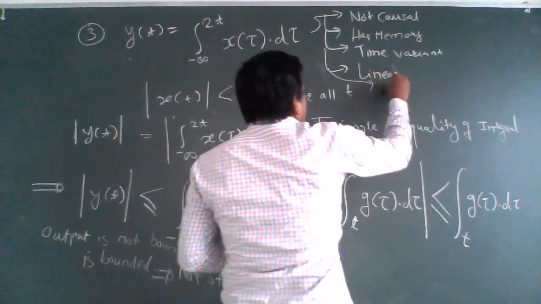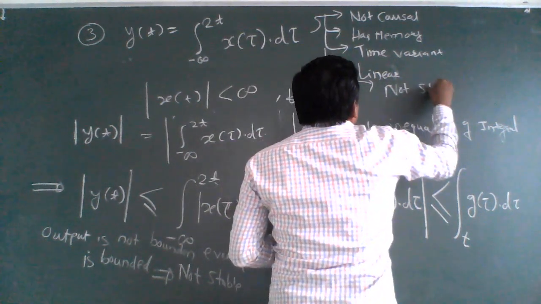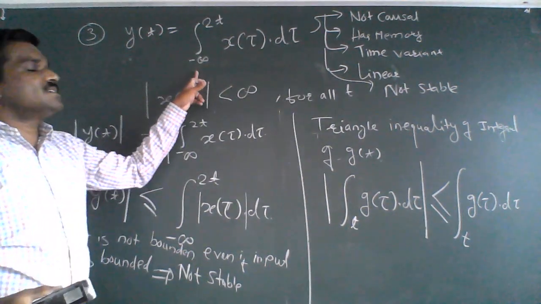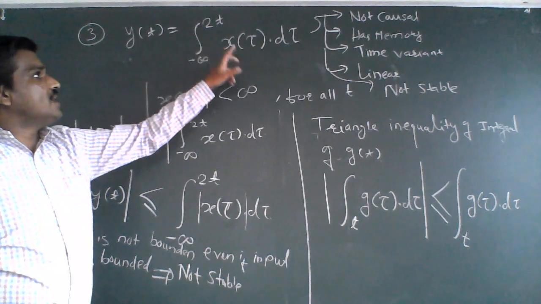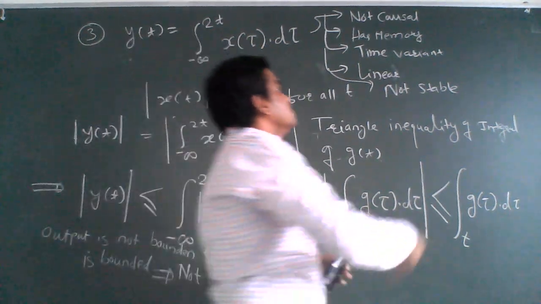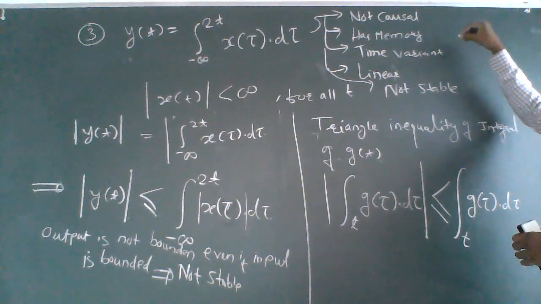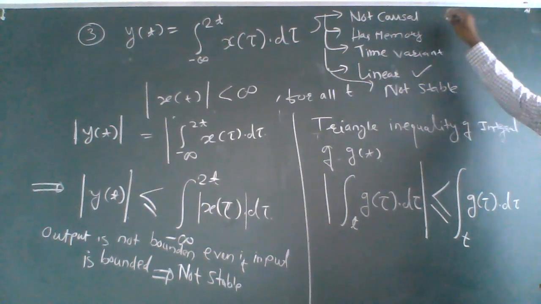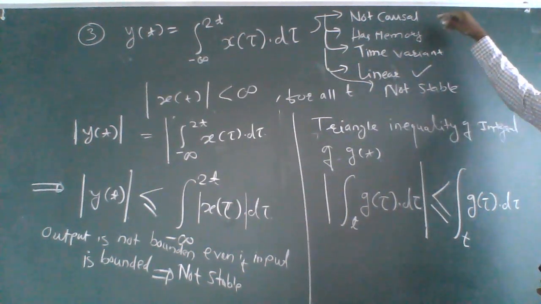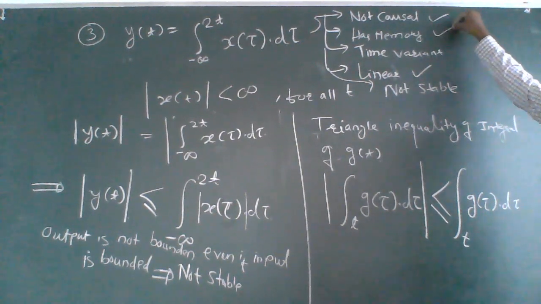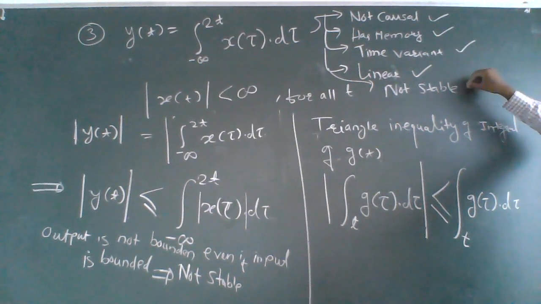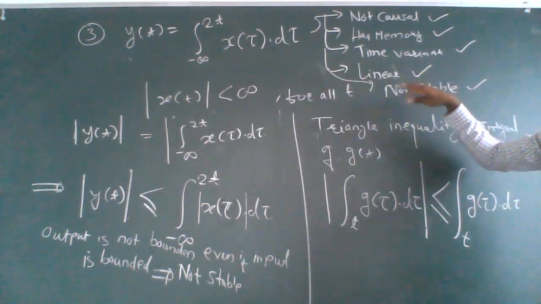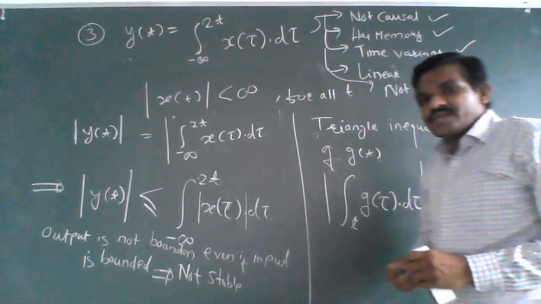So for this particular problem, y of t equals integration from minus infinity to 2t of x of tau d tau, it holds only the linearity property and does not hold the other properties. That is, the system is not causal, the system has memory, the system is time variant, and the system is not stable. So this expression holds only the linearity property. Okay, thank you.